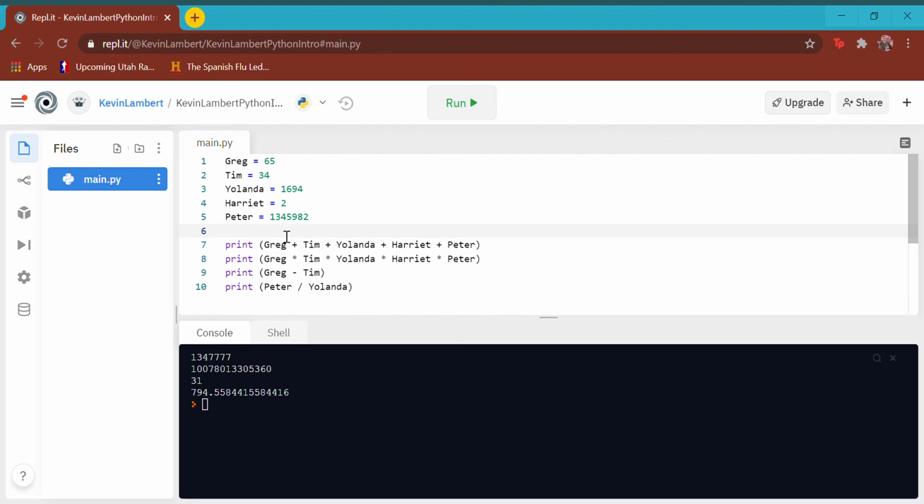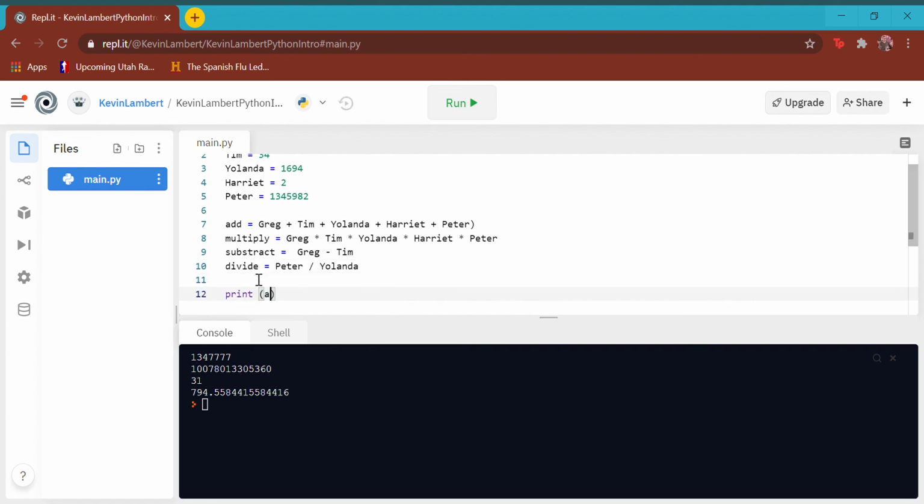So of note, another way we could have done this is instead of printing them line by line, we could have named a bunch more variables, right? I could have named a variable sum, but if it's purple, that means you can't use it. So we're going to name it add. We can use add. If it turns purple, it means something else in the coding language. That's called a reserved word. You can't use it. We're going to name this one multiply equals. And then we're going to name this one subtract equals. Remember to delete your parentheses. Easy peasy, lemon squeezy. And then I bet you'll never guess what I'm going to name this one. Divide equals.